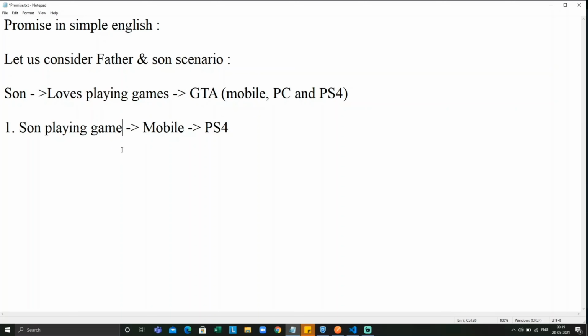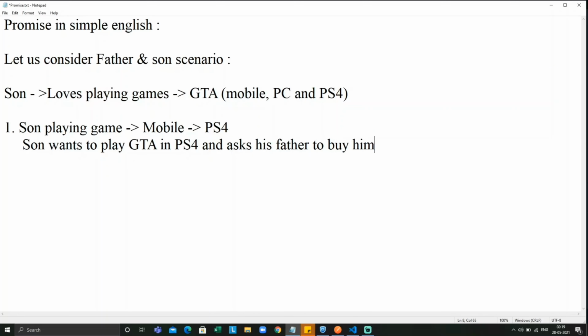Let me write it not in arrow marks, but in a simple statement: Son wants to play GTA on PlayStation 4 and asks his father to get him one, to get him a PS4.